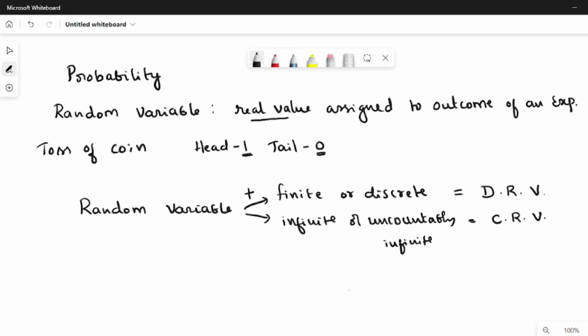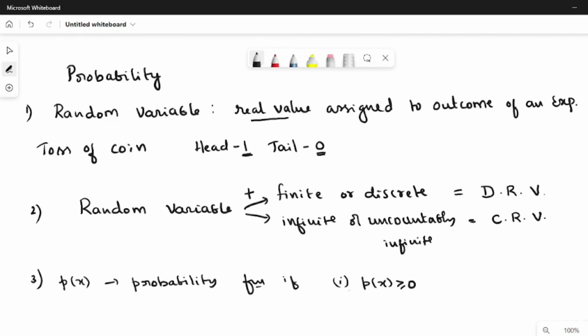Then we define the probability function. This is the third point. A mathematical function p of x is called a probability function if it satisfies two conditions. One is that it should be greater than or equal to 0 always. The possibility of occurrence of x should be greater than or equal to 0. It should not be negative, so we can call this non-negative.